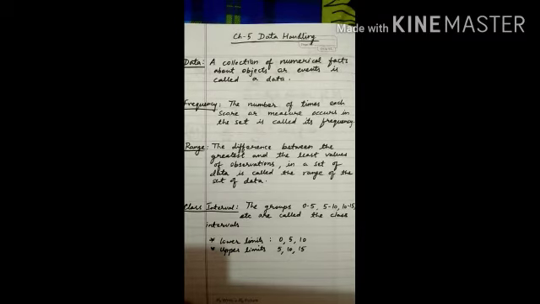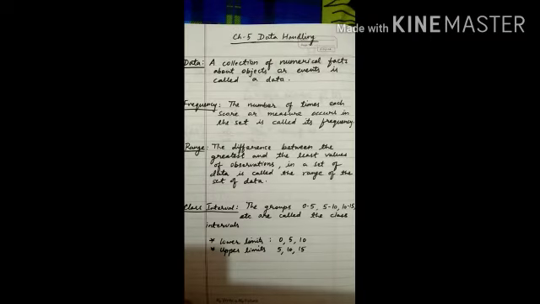So next topic is what is a frequency. The number of times each score or measure occurs in the set is called its frequency. Suppose there are 30 students in a class. Out of 30 students, 10 students scored 5 marks out of 10. 10 students scored 6 marks and 10 students scored 10 marks.